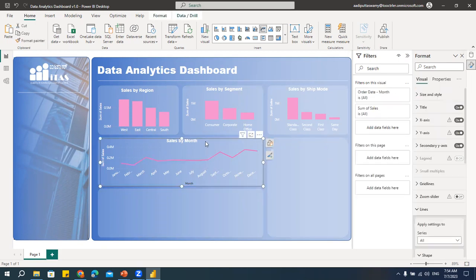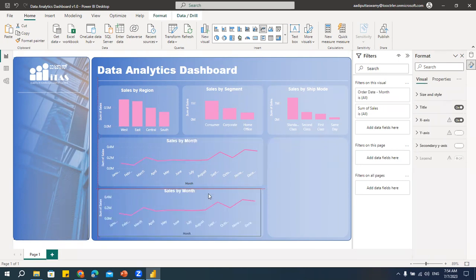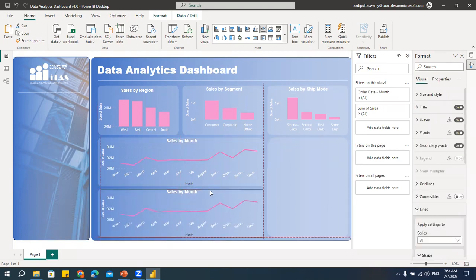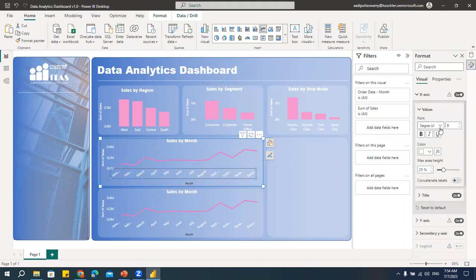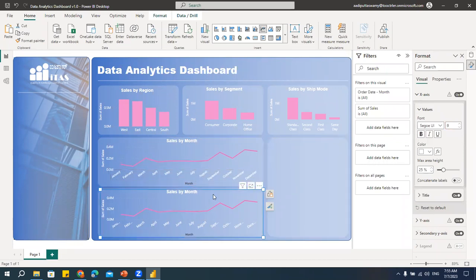Now let me copy this, paste it. I'll keep it here. Labels you can adjust. You can go here, you can select this. Okay, here change this to Arial, and then I'll make it 7. Let me delete this.